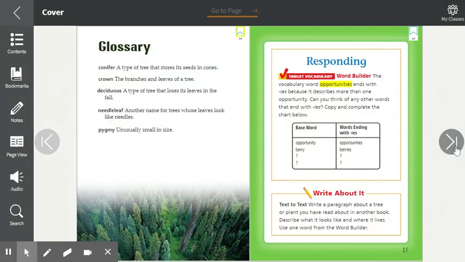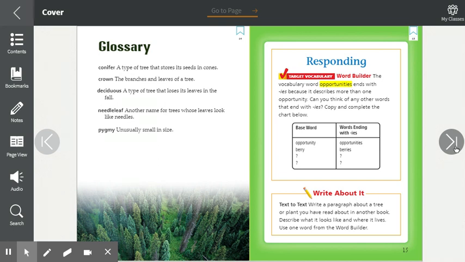Here's your glossary. A conifer is a type of tree that stores its seeds in cones. Conifer cone, like a pine cone. It's from a pine tree. Crown is the branches and leaves of a tree. You might want to go outside and see if you can identify the crown of a tree around you.